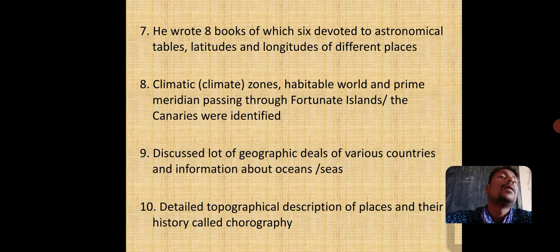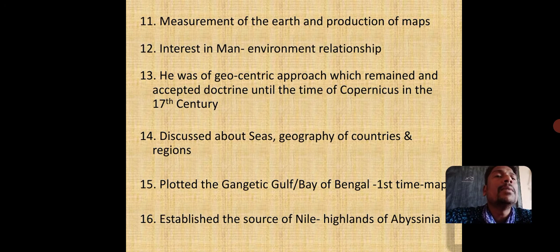He studied in detail geographical descriptions of places and their history, which is called chronography. Measurement of Earth and production of maps was a key interest of his geographical study. He was interested in studying the man-environment relationship. He had a geocentric approach, which remained an accepted doctrine up till the time of Copernicus in the 17th century.